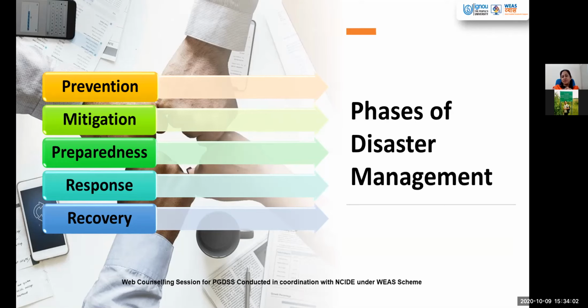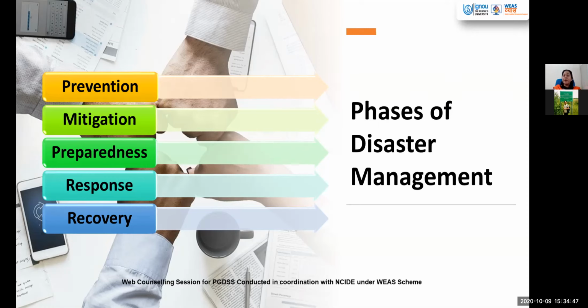Then there is mitigation, how we are able to mitigate the effects, how we can go for the engineering aspect, the technical aspect, the biological aspect, the social aspect. All these inputs from these different areas are very essential to see that we are able to minimize the losses which are occurring during these disasters. So our mitigation plan has to be very effective to see how we can minimize the losses. So here an exhaustive disaster management plan must be put in place.